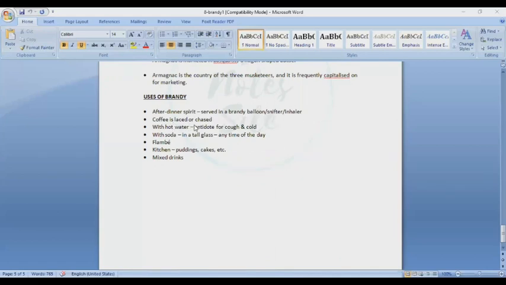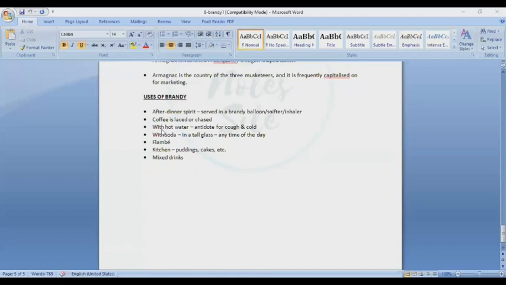Coffee is laced or chased with hot water. It is an antidote for cough and cold, helpful for coughs and colds in little quantity, but with soda in a tall glass any time of the day. Also used for flambéing various kinds of gourmet dishes, right? Like the crab suzette, you have to add the brandy. Crab suzette is a very famous gourmet dish. Cake is a pudding cake, it's a mixed drink.